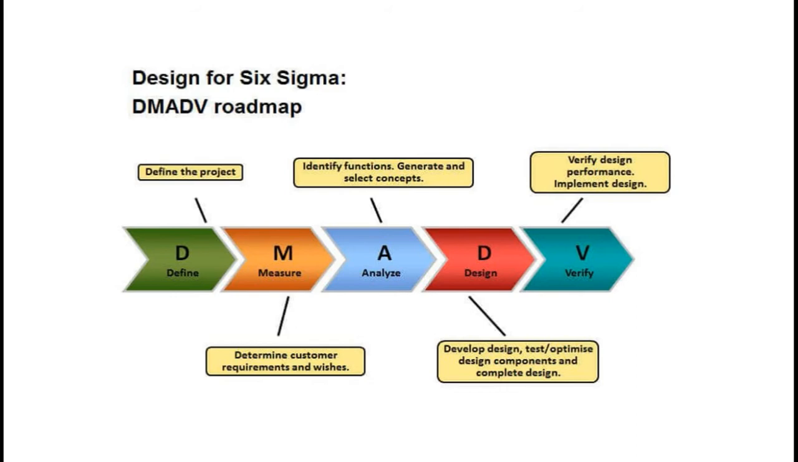So in this method, the organization first identifies what kind of product or process is to be created. That is the define phase. Then, based on the customer requirements and wishes, the prototype can be designed, and that involves the second phase, that is measure. In this phase, the specifications are formulated based on the customer's requirements, which can be measured.